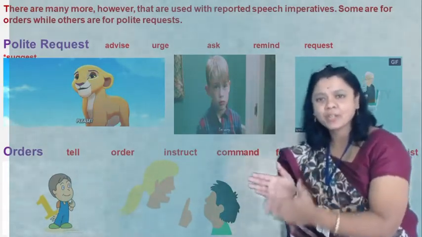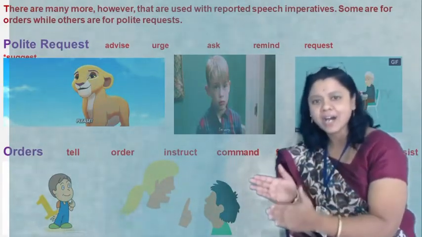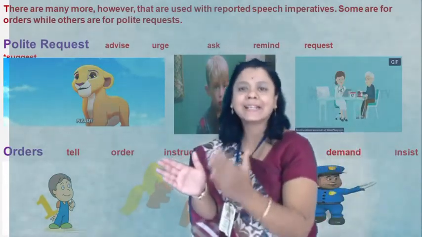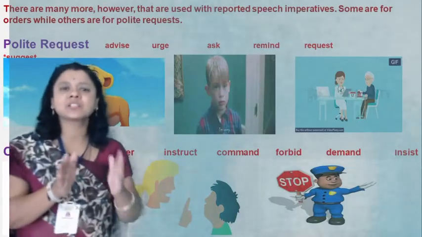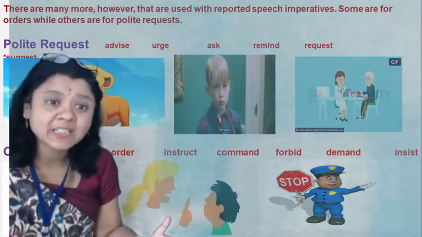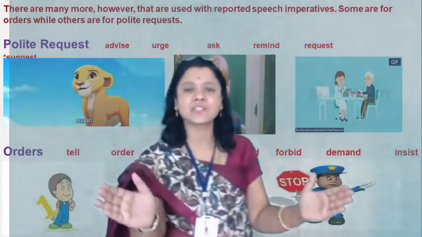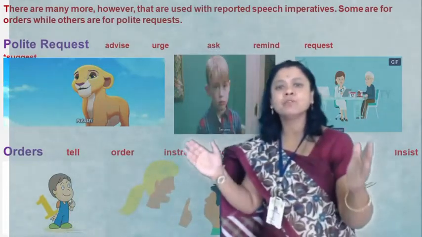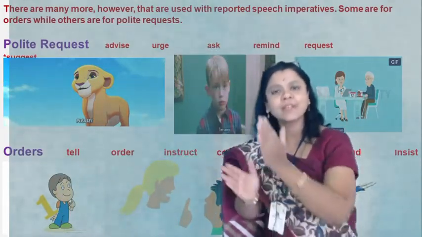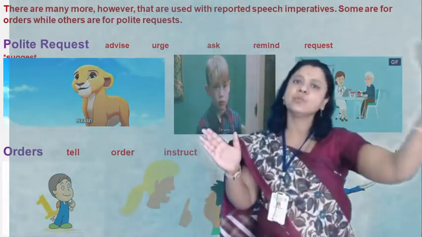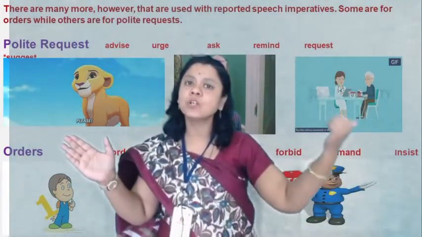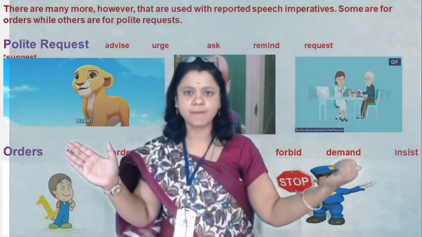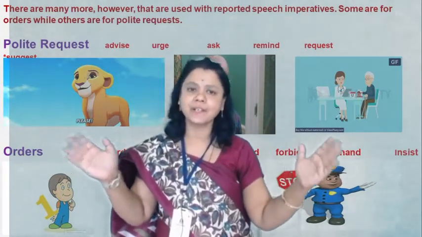So: advise, urge, ask, remind, request, tell, order, instruct, command, forbid, demand, insist. All these are the reporting verbs we use when we change direct into indirect speech, according to the sentence.